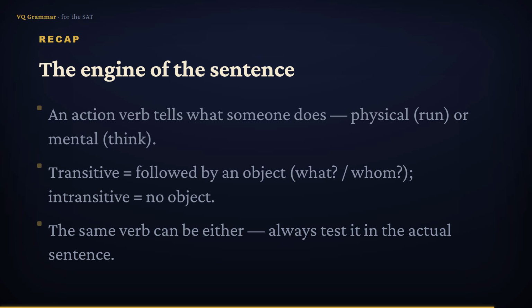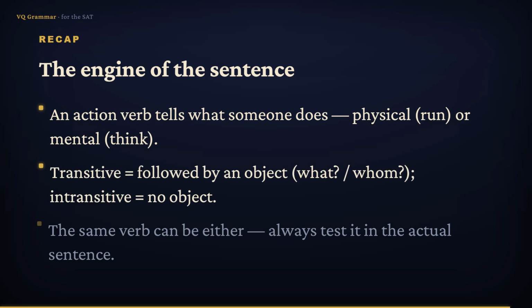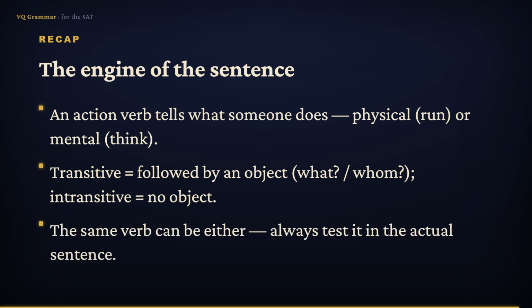Let's bring it together. An action verb tells what someone or something does, and that action can be physical, like run, or mental, like think. If a word after the verb answers what or whom, the verb is transitive, and that word is its direct object. If nothing does, the verb is intransitive. And remember, the very same verb can be either, so always test it inside the actual sentence.